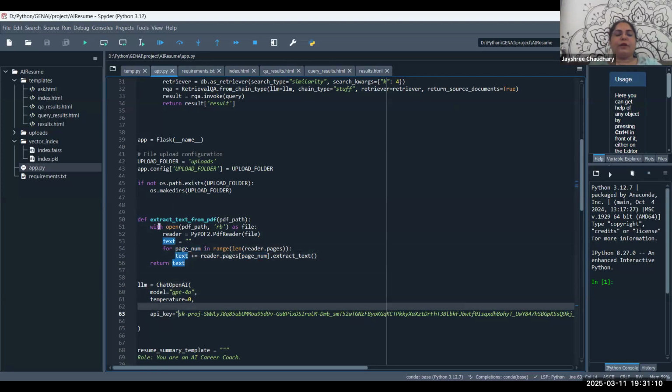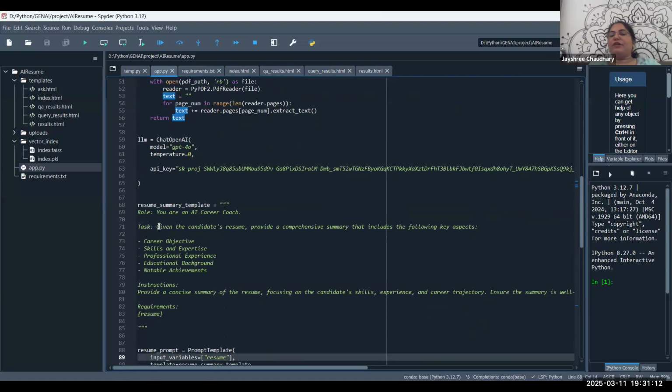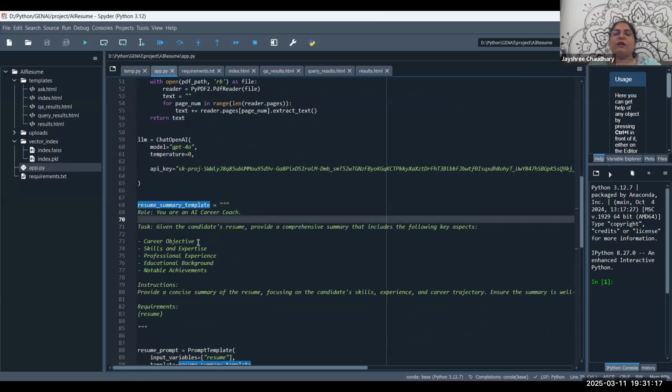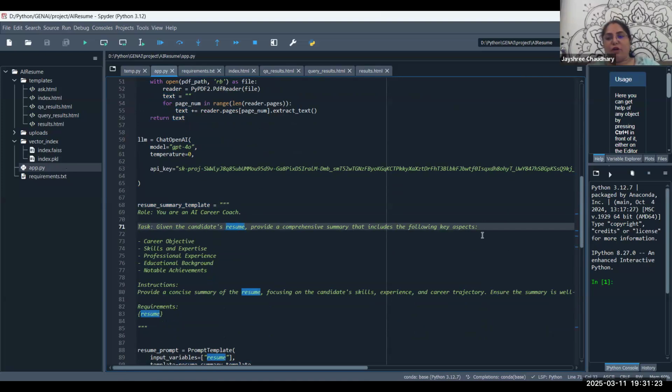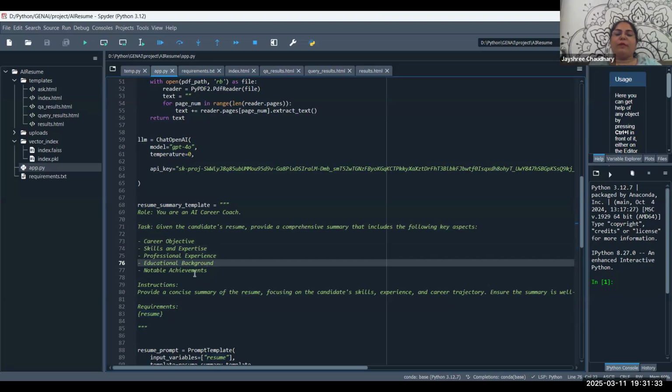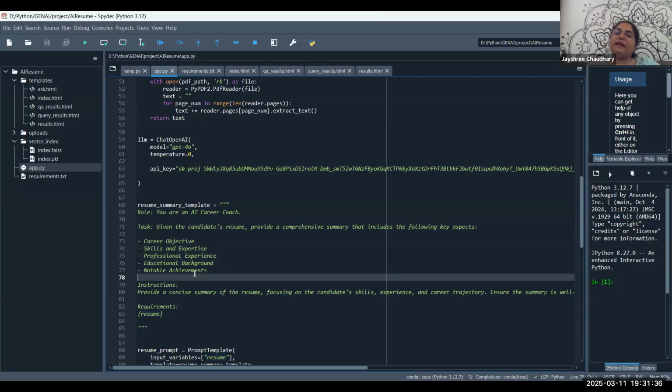And this is the prompt which I have given, what it should do. The role is: you are an AI coach, given the candidate resume, provide a comprehensive summary. What I exactly want as a response when the resume is uploaded is career objective, skills and expertise, professional experience, educational background, and notable achievements. So any resume I upload, it gives me all the information in a summarized format in this pattern.